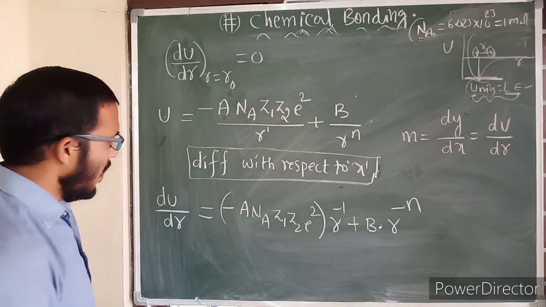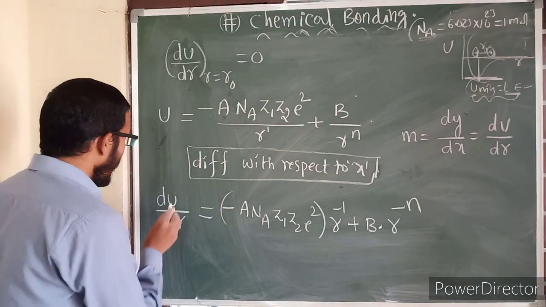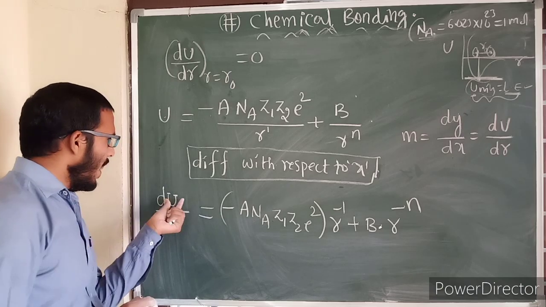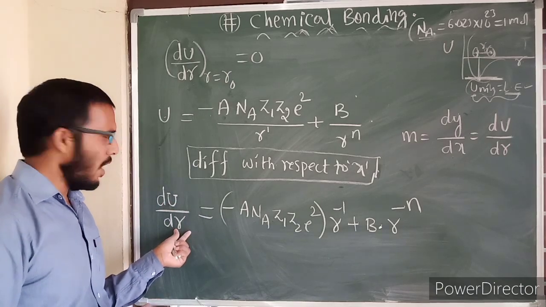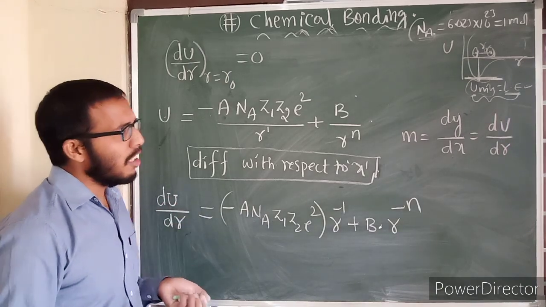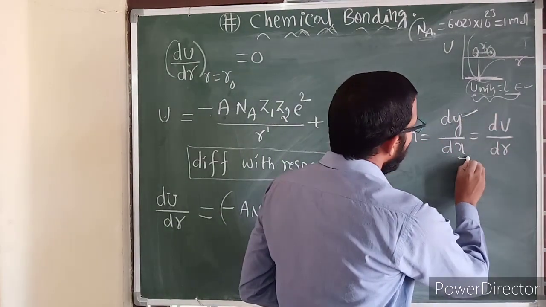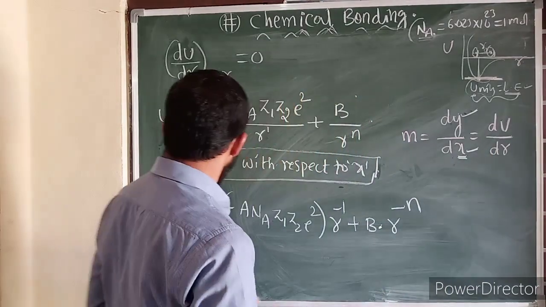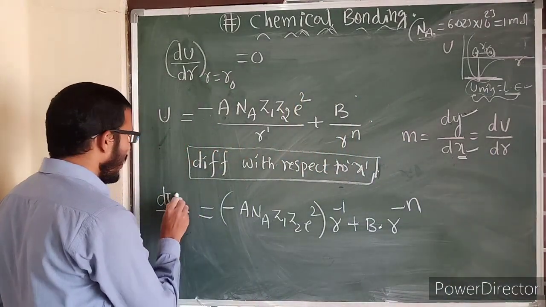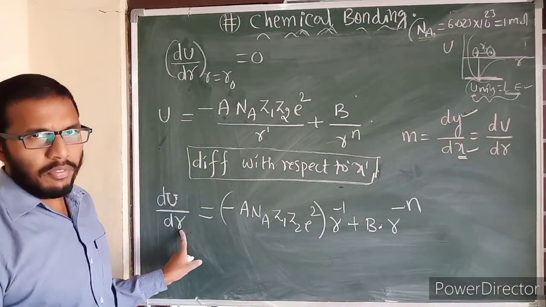But we know one thing here: U is a function in terms of r. What does dy by dx mean? Y is a function in terms of x. Here also, U, the potential energy, is a function in terms of r.